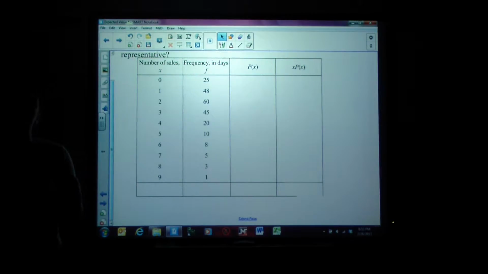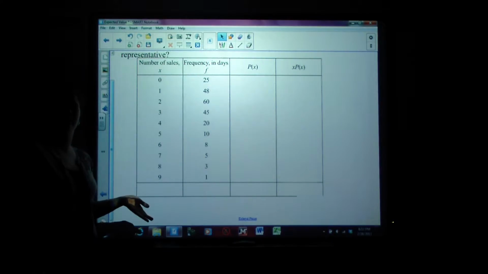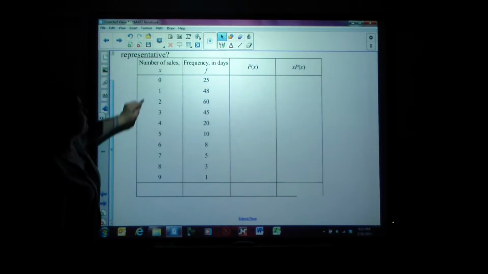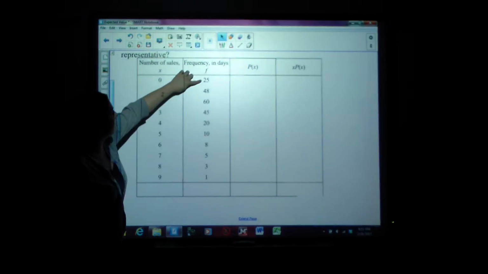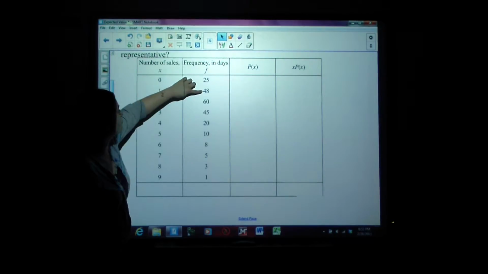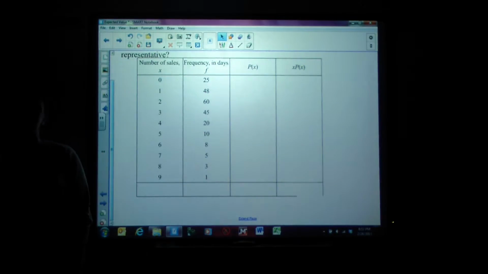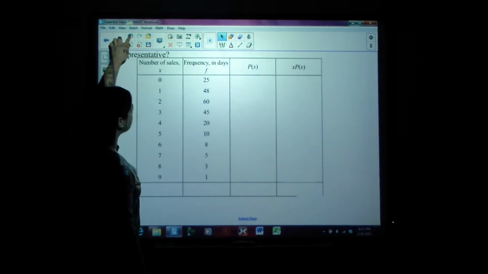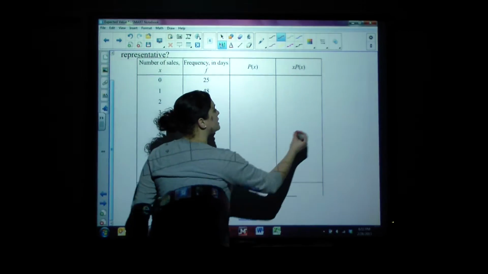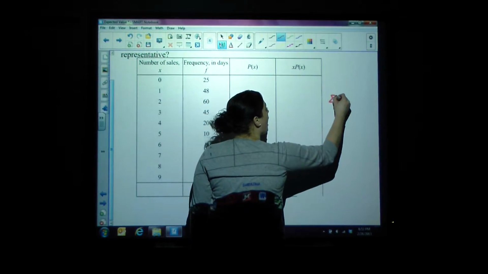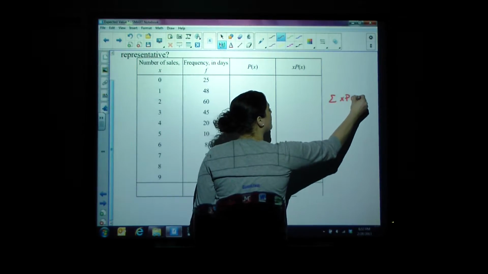So we're wondering, what is the expected value? What is he expected to do? How much is he expecting to sell? He sold 0 items on 25 days, 1 item on 48 days, 2 items on 160. All of these frequencies are not probabilities, so how would we find the expected value? What do we expect for him to sell? Well, to do that, let's remember our formulas. We're going to need to take the summation of x times p of x.